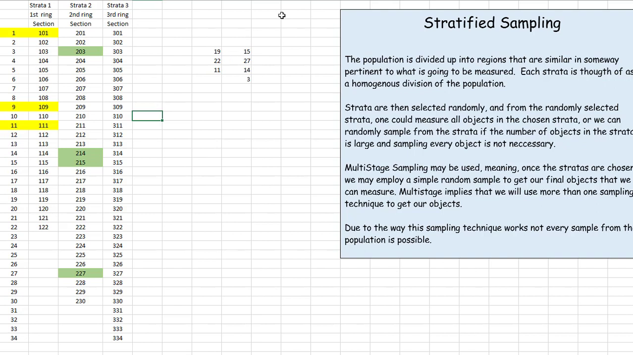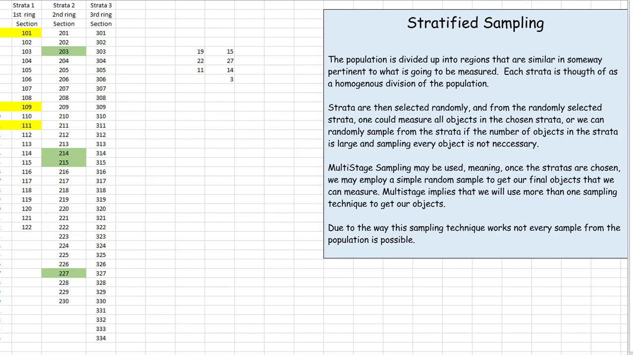Each strata is somehow similar in some way or shape. In this case, each strata is very similarly priced. Lastly, I just wanted to make clear this last statement. Due to the way the sampling technique works, not every sample from the population is possible.